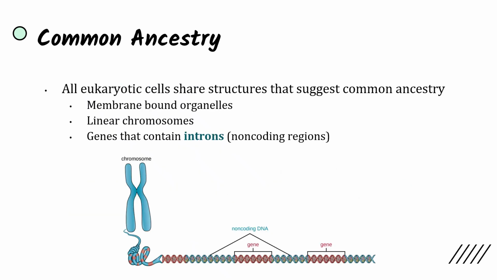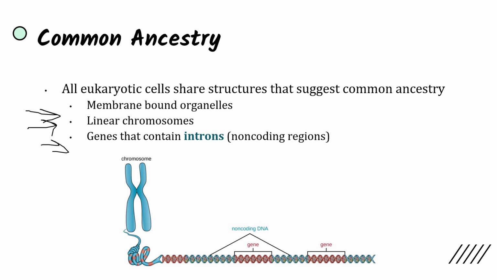And in and of itself, all eukaryotic cells share structures that suggest common ancestry, such as the membrane-bound organelles we discussed on the last slide, such as linear chromosomes that only eukaryotes have, whereas prokaryotes have circular chromosomes. And lastly, genes that contain introns.